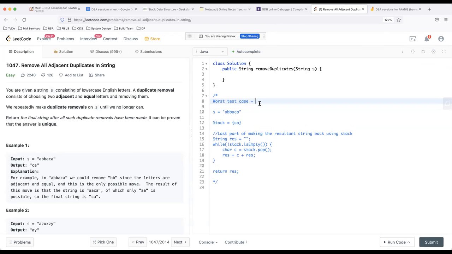Sorry, my computer. Anyways, I just got back. Okay. But the worst test case would probably be where all the characters are unique. Yes.